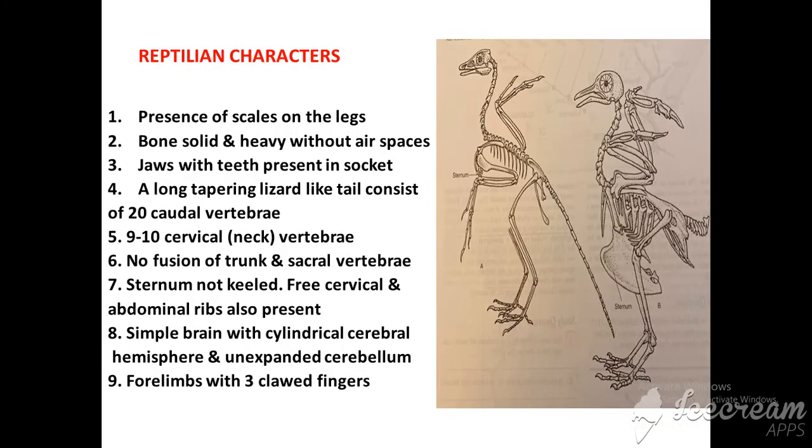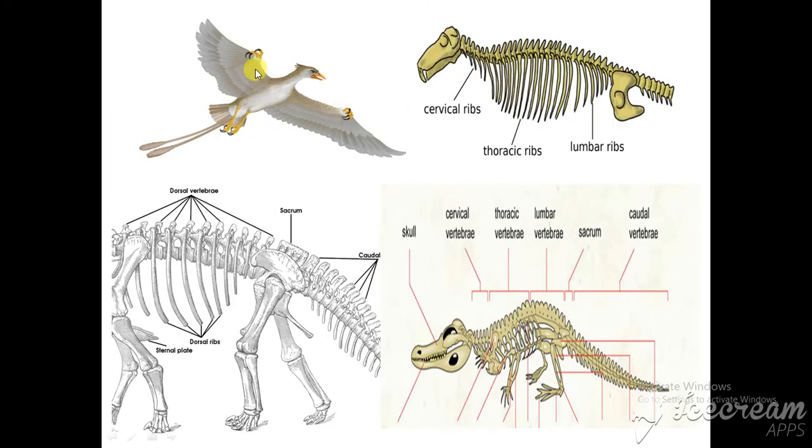Eighth, simple brain with cylindrical cerebral hemispheres and unexpanded cerebellum is also present, and these are the parts of the brain. And ninth, the forelimb with 3 clawed fingers is present. You can see in the diagram the forelimbs are modified into wings but still have these claws. 3 claws are also present. So these are the reptile-like characters of the Archaeopteryx.